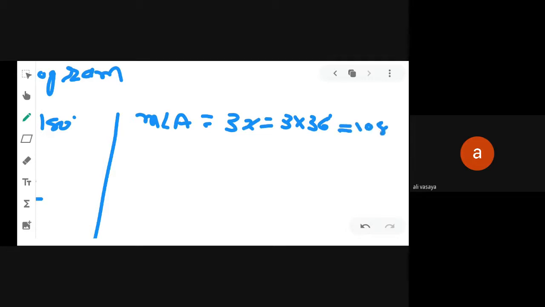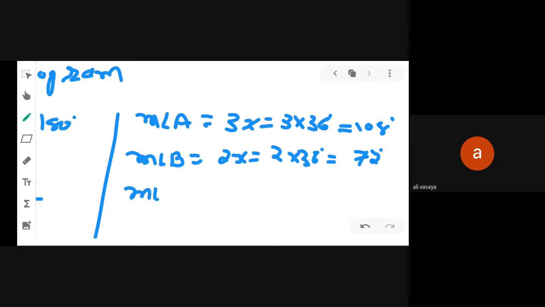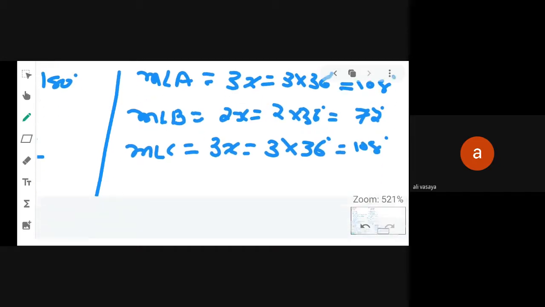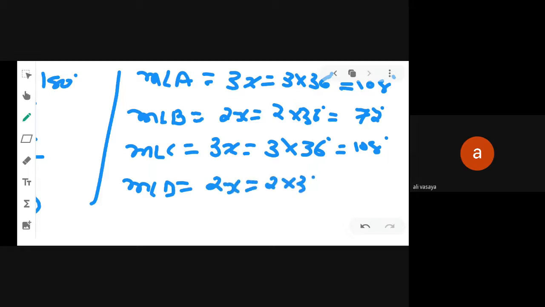So what is the answer? 108 degree. Then angle B is 2x, so 2 into 36 degree, we get 72 degree. Angle C is 3x, so 3 into 36 degree, we get 108 degree. And angle D is 2x, 2 into 36 degree. What is the answer? 72 degree. Clear all of you? Yes, sir. Okay.